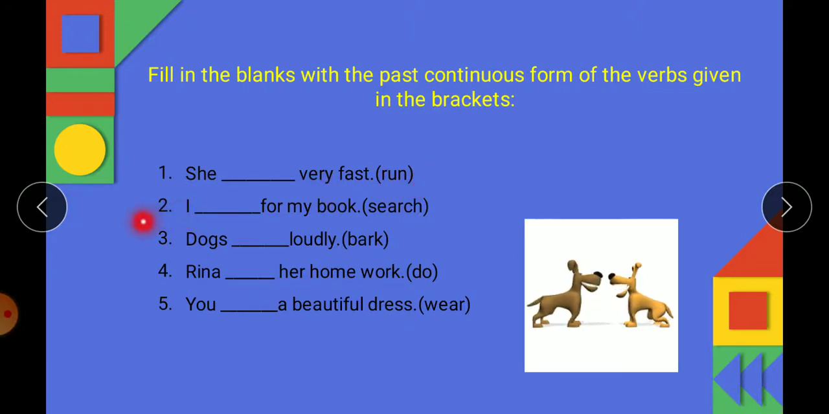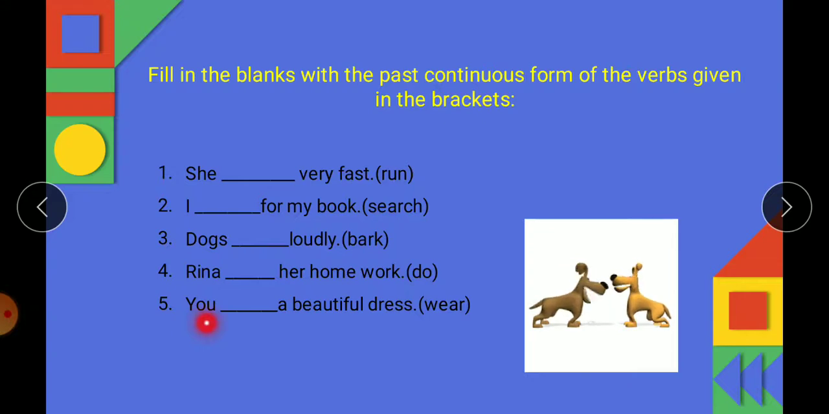I, with I we use was, so I was. Search, change it into ing form, searching. I was searching for my book. Dogs is plural, so we will use were. Dogs were. Verb is bark, put ing, barking loudly. Dogs were barking loudly. Reena, singular subject, so it will be followed by was, and the verb is do, put ing, doing. Reena was doing her homework.